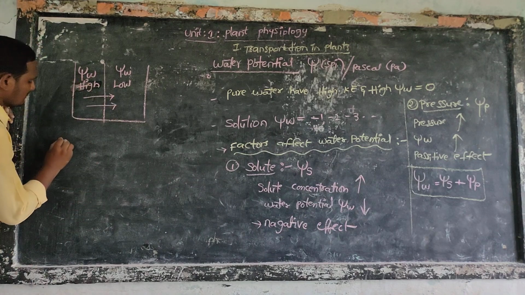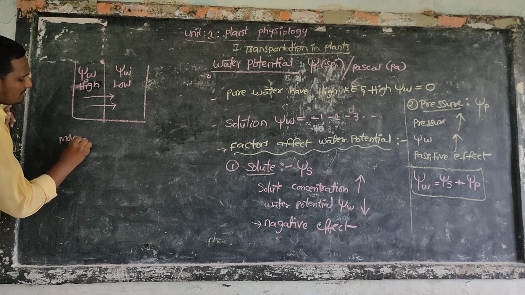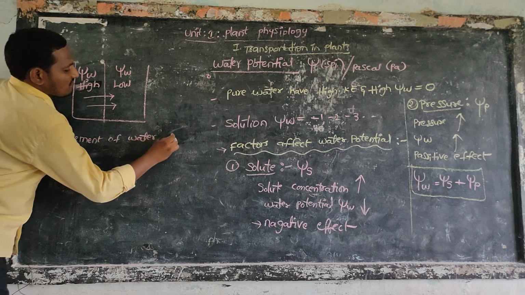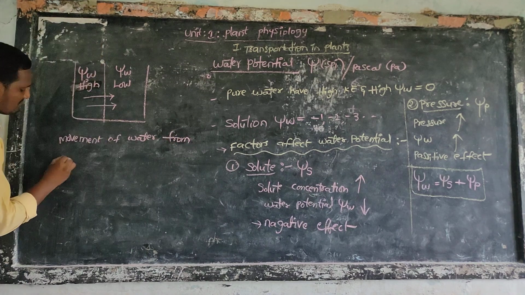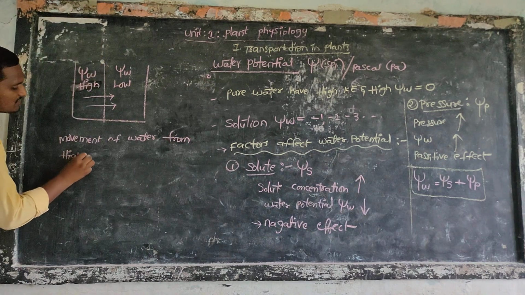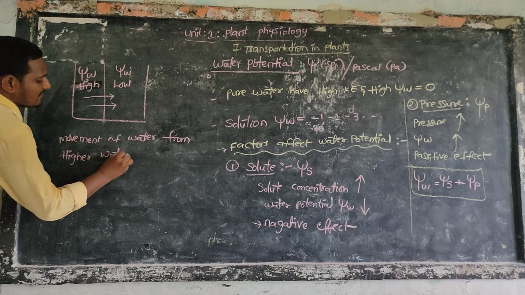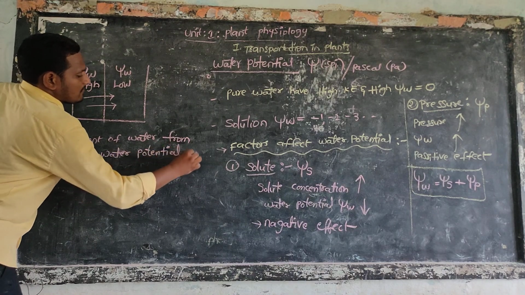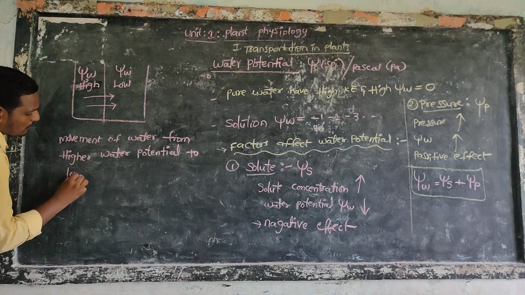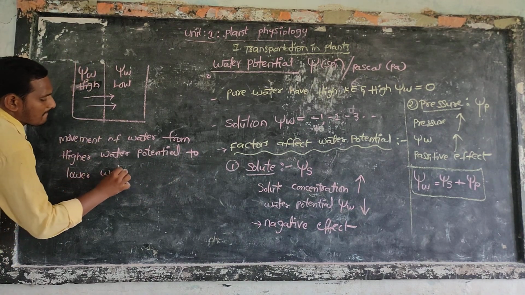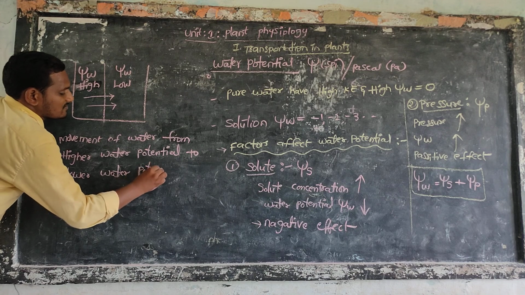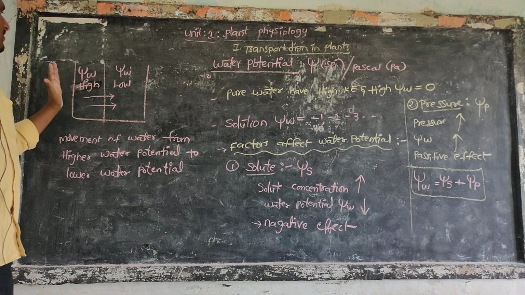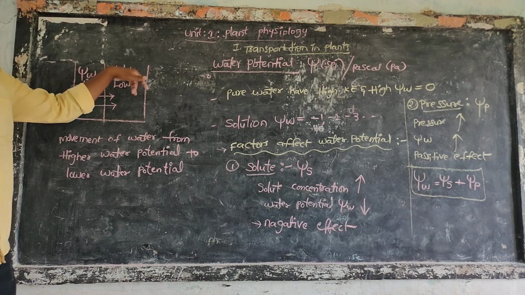So the movement of water is from higher water potential to lower water potential. Water always moves from higher concentration to lower concentration.